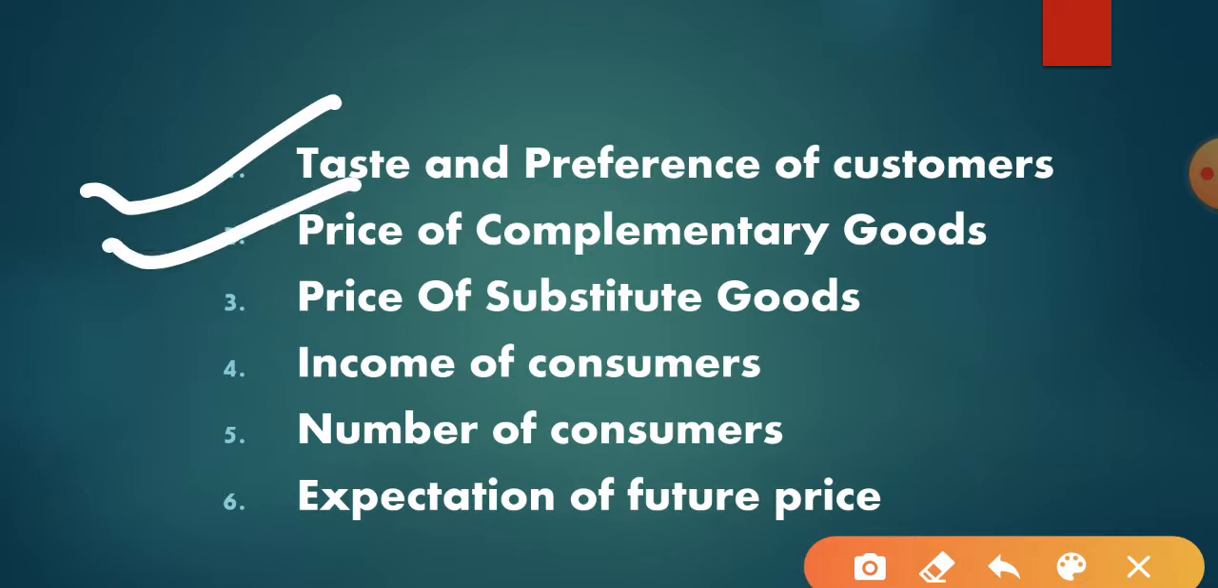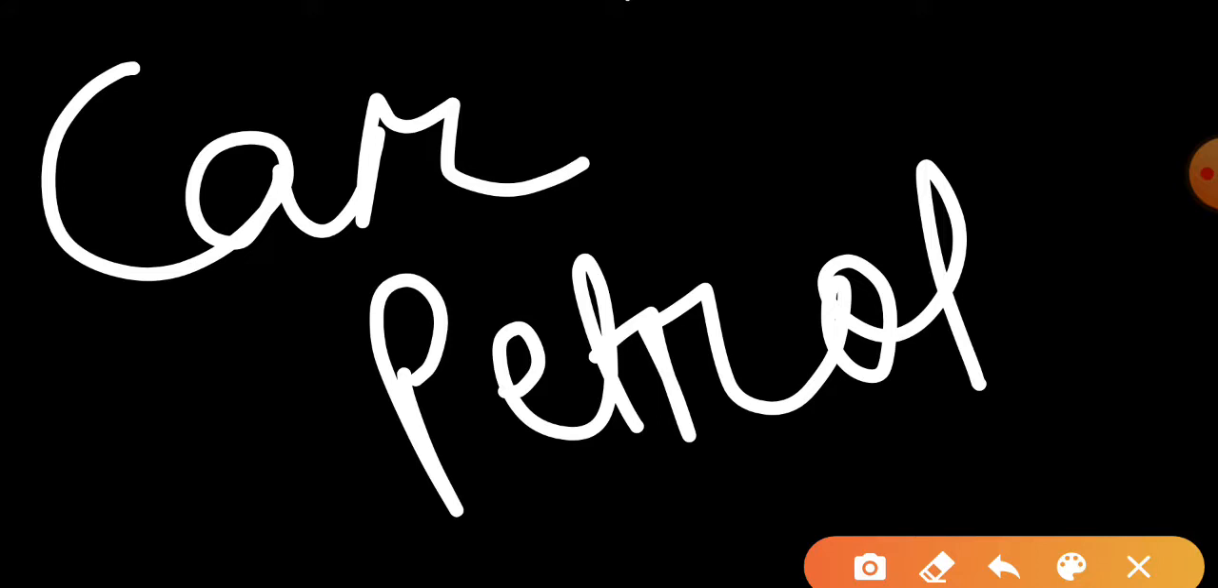Next comes the price of complementary goods. Let me first explain what a complementary good is. I am taking the example of a car. Suppose I am purchasing a car, can I run the car just like that? No. You should have petrol. Without petrol, the car is useless. In the same way, if I am purchasing a pen, I should have ink or a refill also, because without refill or ink, the pen is useless, right? These are complementary goods. With the use of one, the other is also needed.